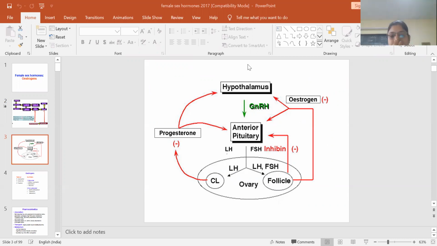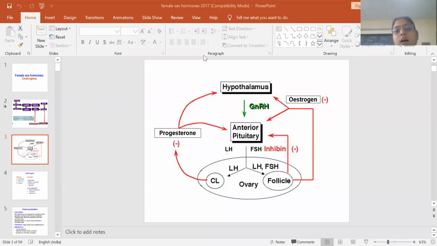This is the feedback mechanism. In the hypothalamus, gonadotropin releasing hormone is produced, which acts on the anterior pituitary, which releases luteinizing hormone and follicle stimulating hormone. This luteinizing hormone acts on the corpus luteum and it secretes progesterone, and follicle stimulating hormone acts on the follicles, which release estrogens.